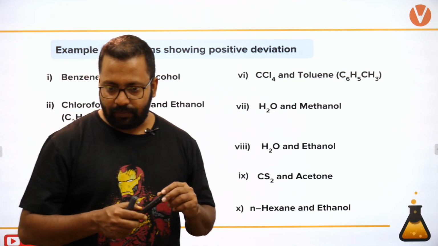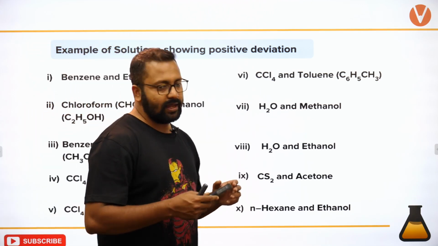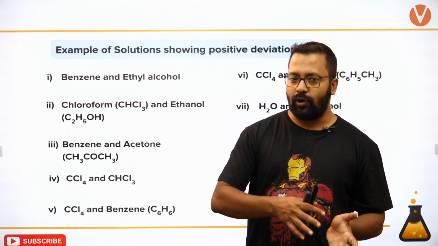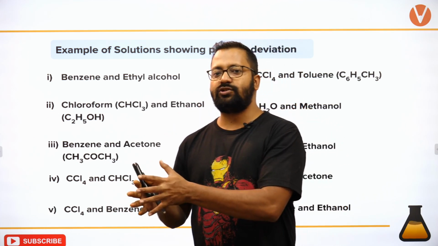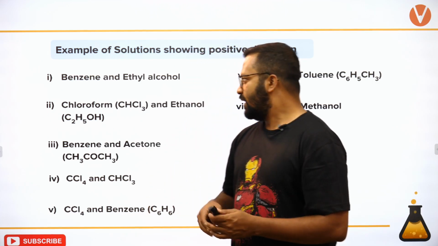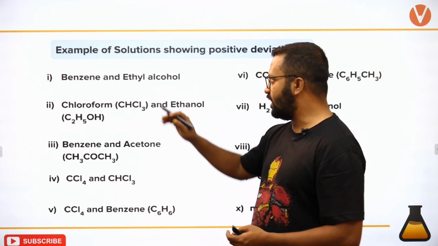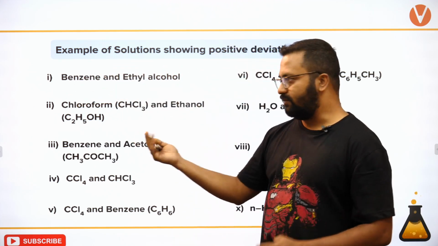That means it depends on protic, aprotic solvents. Yeah, suppose you take not aprotic, I would say polar and less polar. So if a more polar solvent is mixed with a less polar or a non-polar solvent, positive deviation will take place. This is polar and this is non-polar, positive deviation.